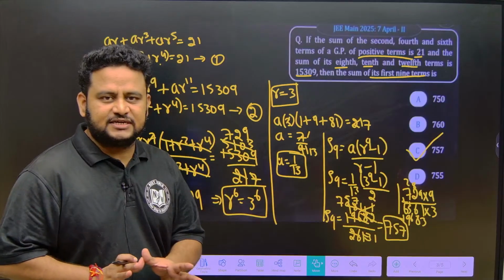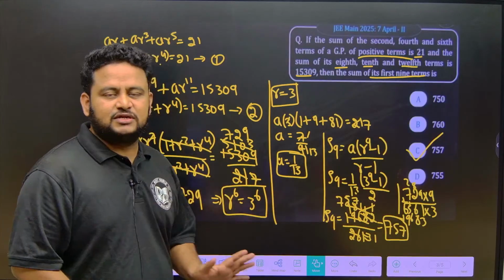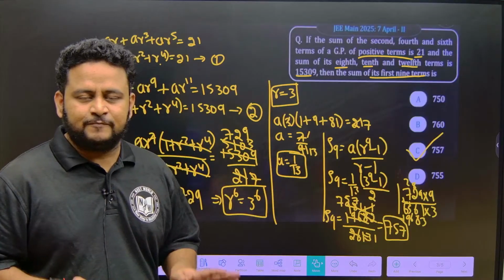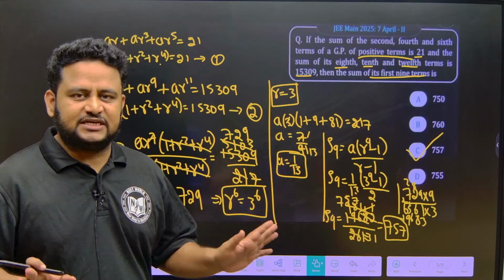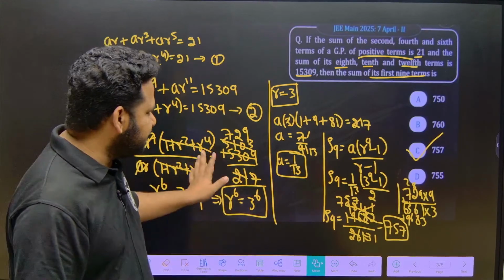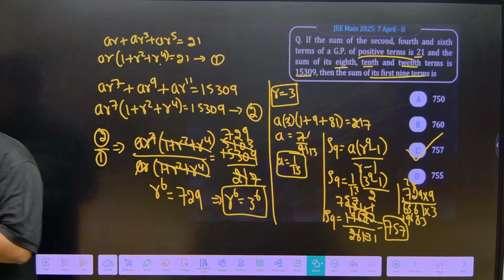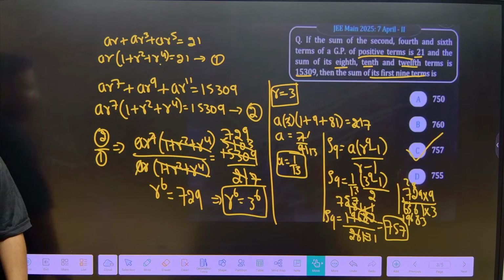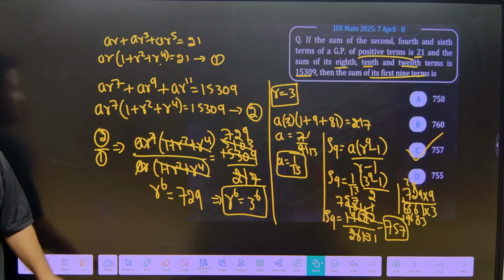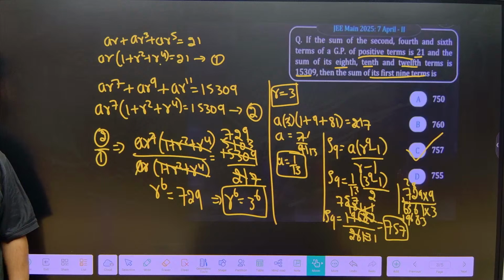For the explanation's sake, I am doing it a little slower so that everyone understands it and it caters to the capability of each and every student. Clear? Got it, friends? This is how we have to solve this question. You can take a screenshot of this question if you want, the solution and question. You can solve it later.